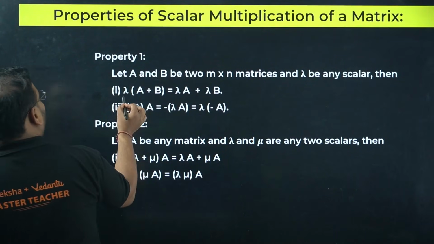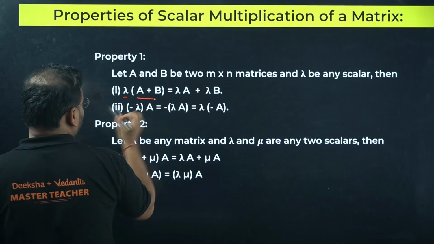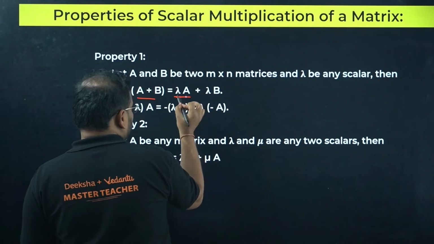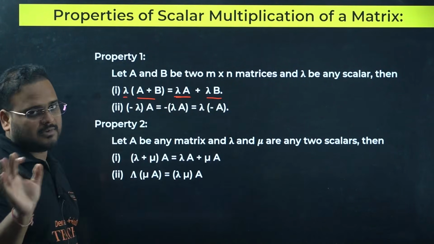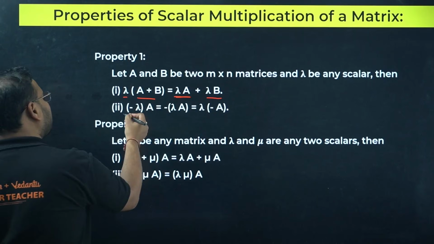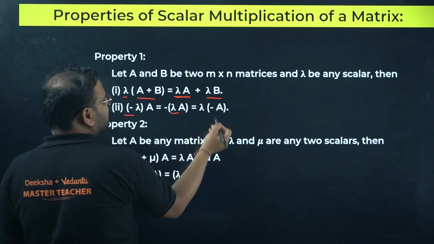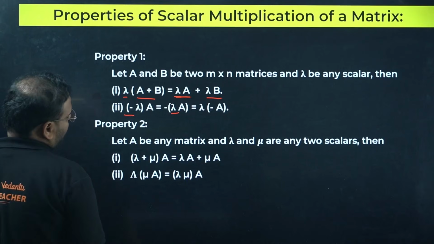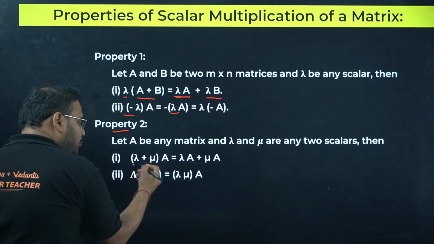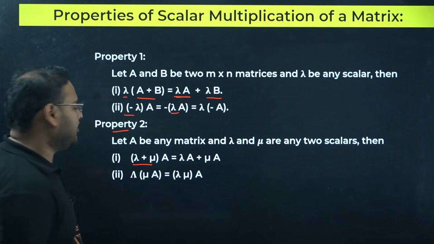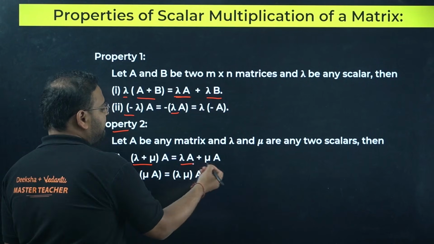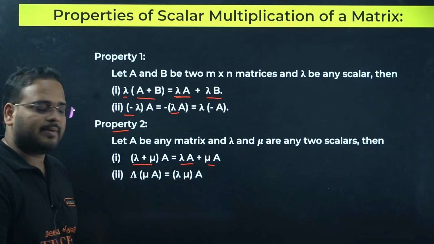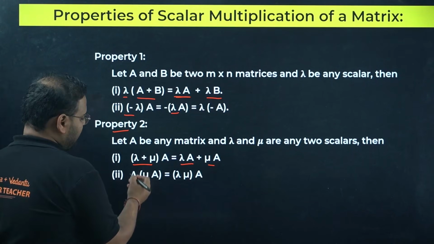Next, properties of scalar multiplication. When you multiply a constant scalar to the sum of matrices, multiply individually and then add, results remain unchanged. If you multiply with a minus sign, you can multiply and then add a minus sign. Order does not change. Property number 2 means if you have 2 scalars, lambda and mu, that you want to multiply to A, you can multiply with A first individually and then add, results remain the same.